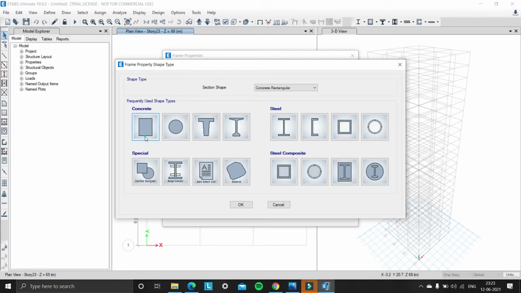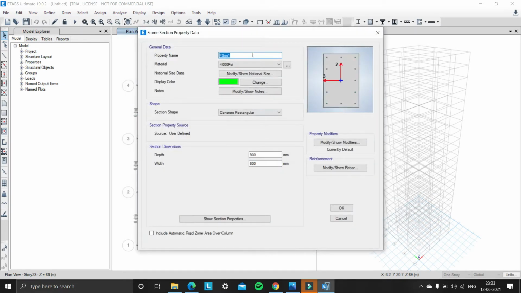So click on concrete rectangular. So it's beam 500 by 300, and the material type is M40, and depth of the beam is 500 and width is 300.